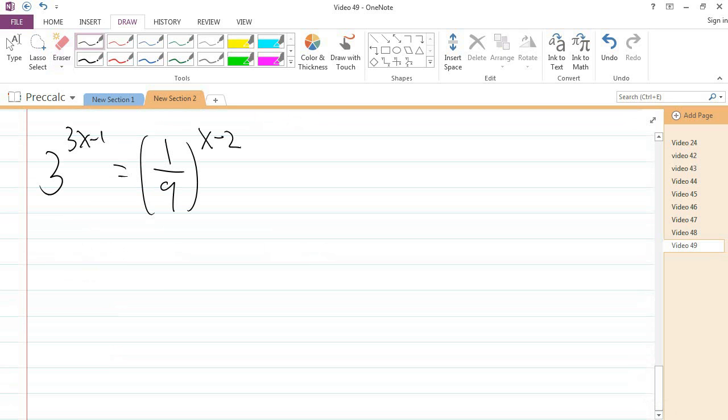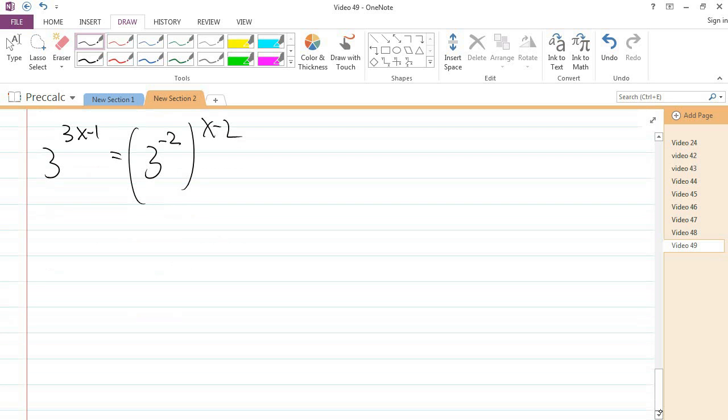So how can I write 1/9 as 3 to a power? 9 is 3 squared, but I don't have 9, I have 1/9. Does anyone remember what we were supposed to do? Excellent. I'm glad that you said that. I can write 1/9 as 3 to the negative 2. 1/9 is 3 to the negative 2.